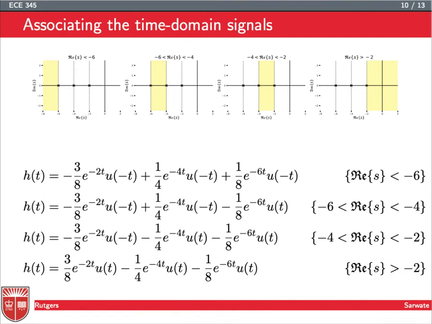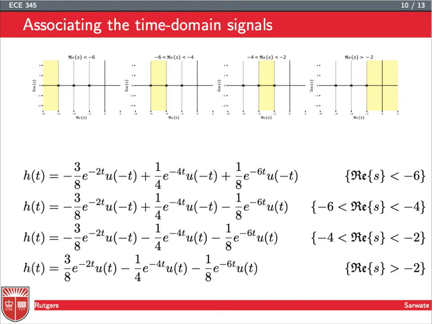Right, so if this is right-sided, then I choose the right-sided inverse Laplace transform for each of those three terms. Now what about the ones in the middle with the two-sided Laplace transforms? Well, if we look at the one that goes from -6 to -4, what are we saying here? We're saying we have poles at -2, -4, and -6.